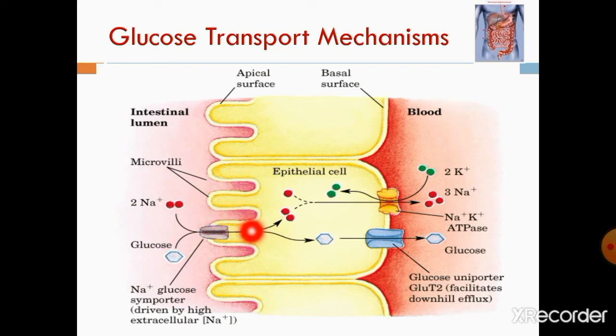This is the sodium glucose symporter, the sodium dependent glucose transporter. Along with 2 sodium, 1 glucose molecule is going in, and here is the glucose uniporter GLUT2. Glucose is getting out, and here is the sodium potassium ATPase pump. Sodium is going out, potassium is coming in.